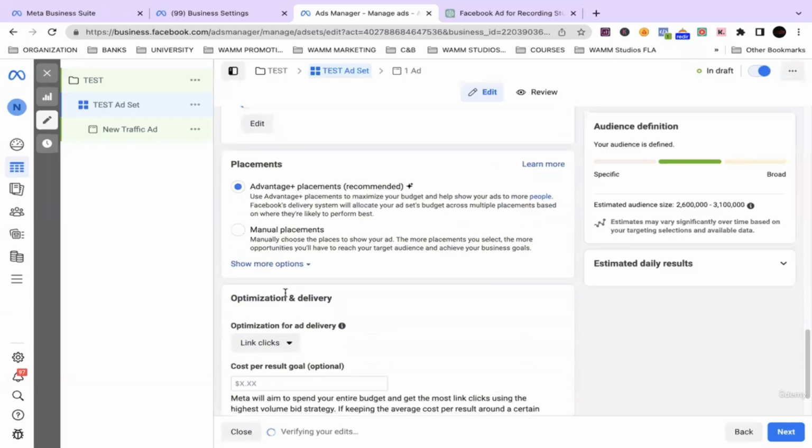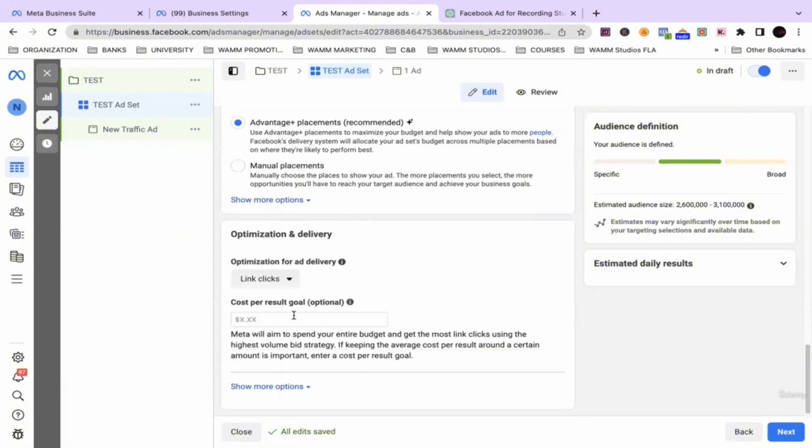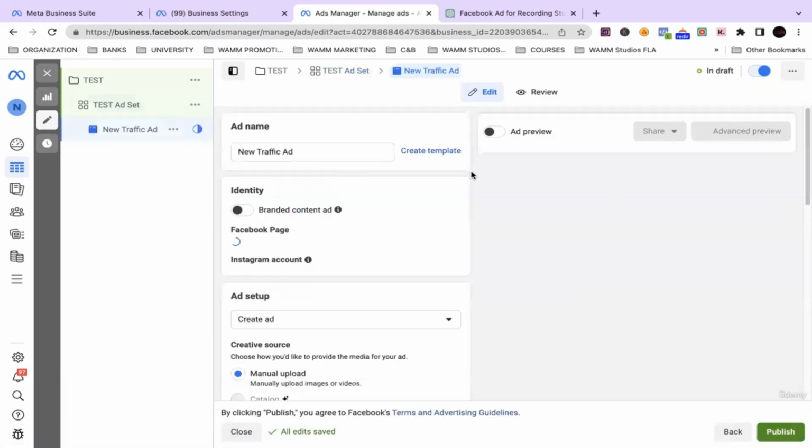All right, placements, we normally like to let Facebook just kind of choose. Of course, if you let them choose, we've noticed that the cost per click, cost per conversion, depending on the type of objective, is always cheaper. The more you try to control the placements, the more expensive it can be. All right, so we're pretty much done in this section. So we're gonna hit that next button.